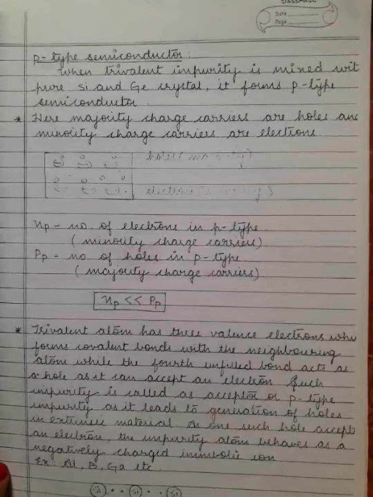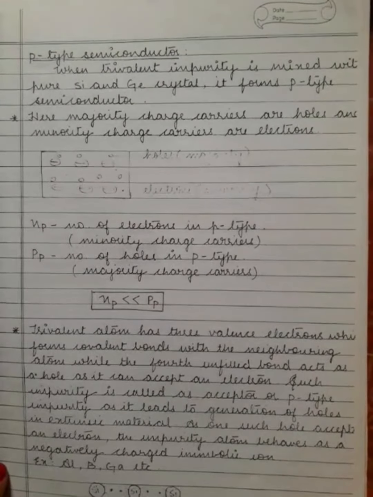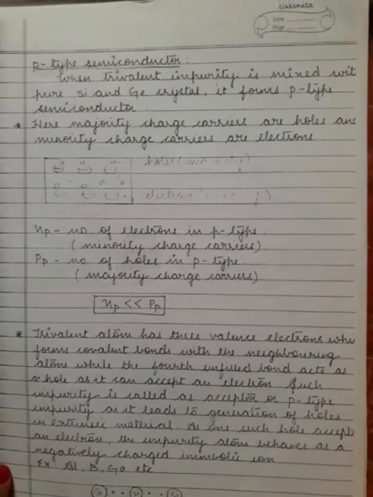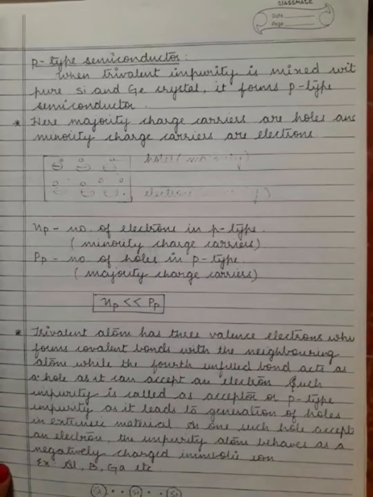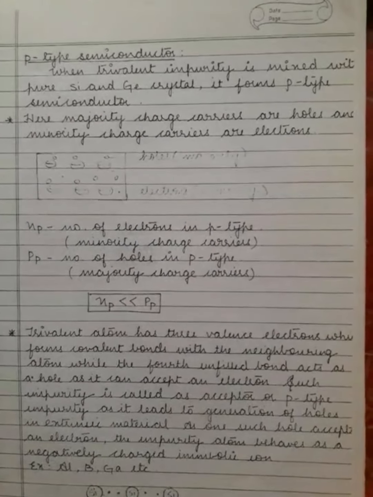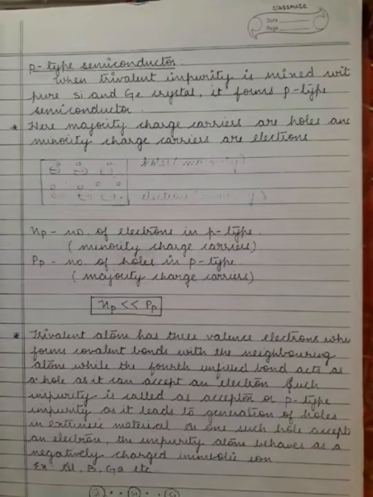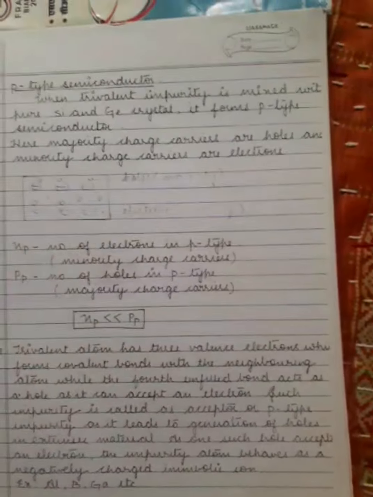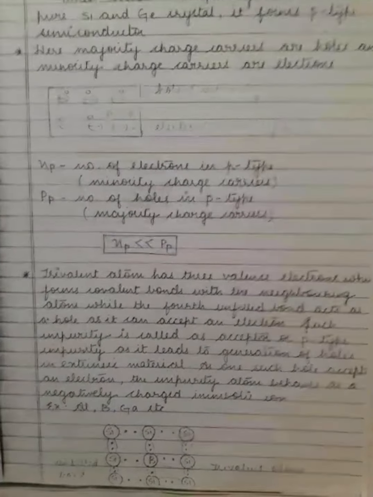Such an impurity is called an acceptor or P type impurity, as it leads to the generation of holes. The impurity atom behaves as a negatively charged immobile ion. Figure given below. The P type semiconductor.